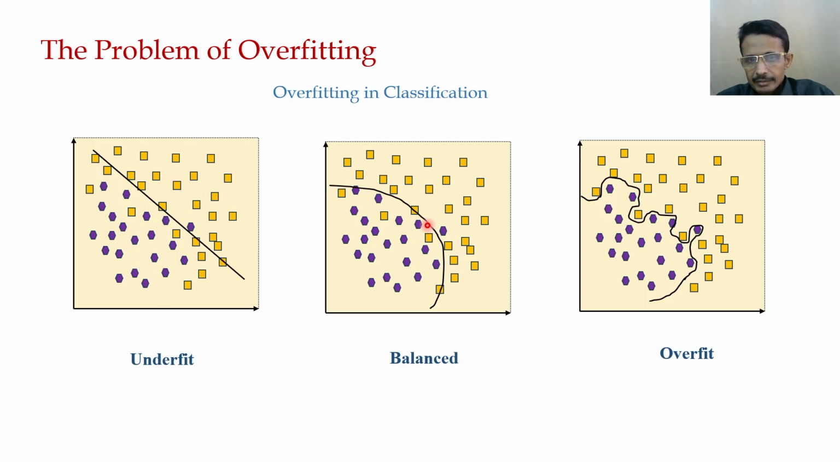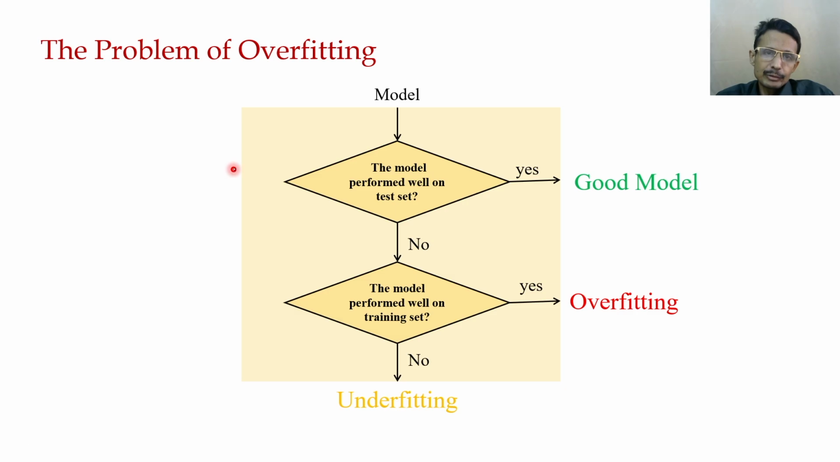But rather this may be a much more balanced one, so that we can choose this particular model. It's not a simple curve, but you can say that this is a very complex curve, and it may be overfitted for this particular classification problem. Okay, so you can say that it is a kind of flowchart.